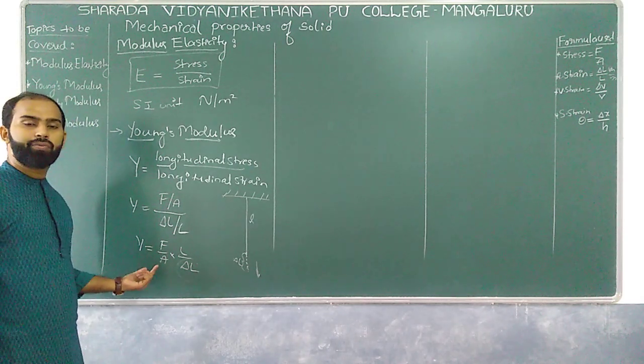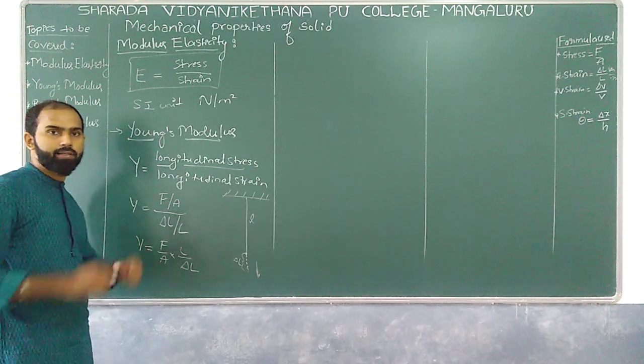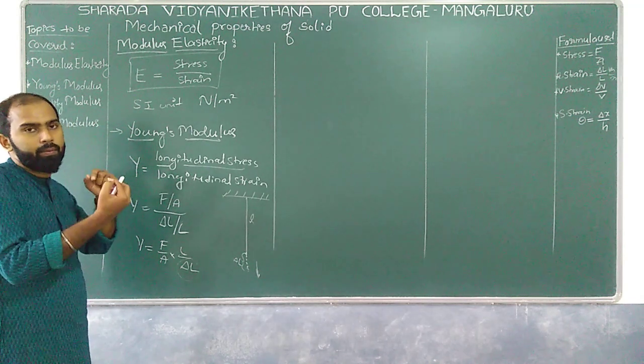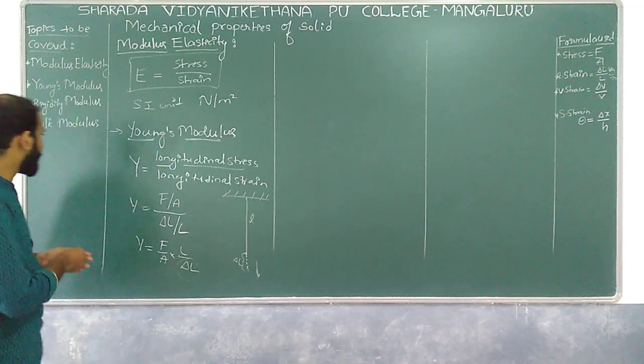Now if I take the area of cross section of a wire, it looks somewhat like this.